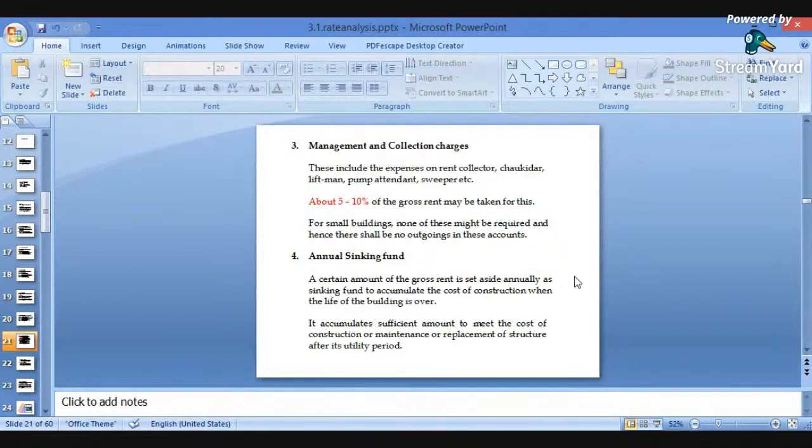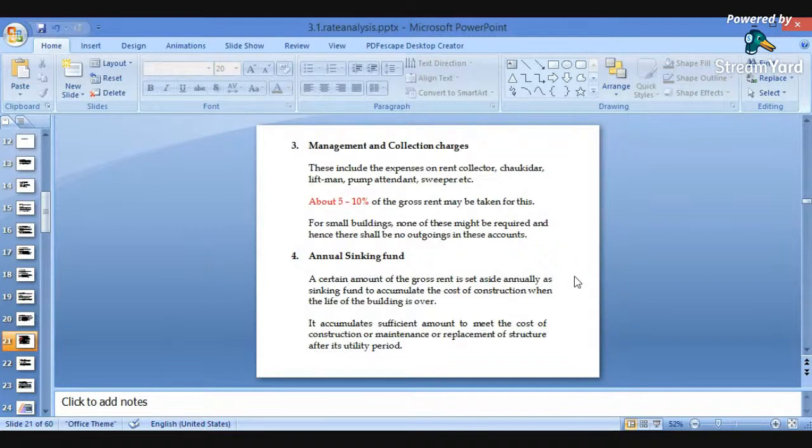Again, the next outgoing is the annual sinking fund. We will see in the next slides what exactly a sinking fund is. A certain amount of the gross rent is set aside annually as a sinking fund to accumulate the cost of construction when the life of the building is over. So every year we keep some amount from the rent.